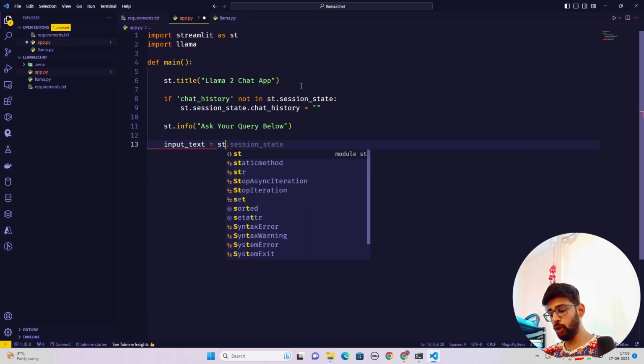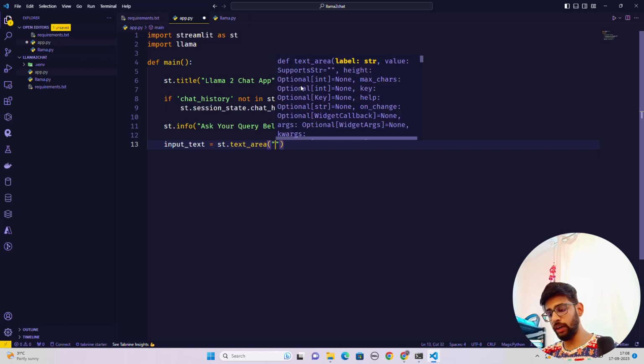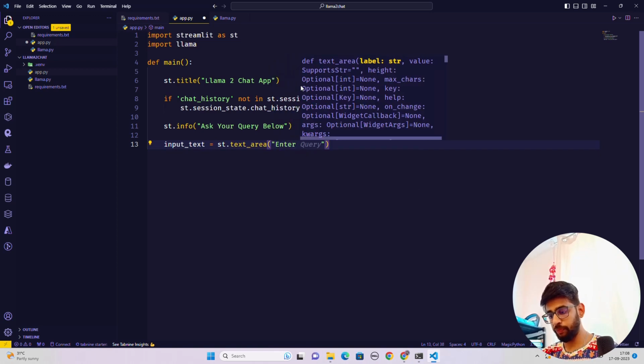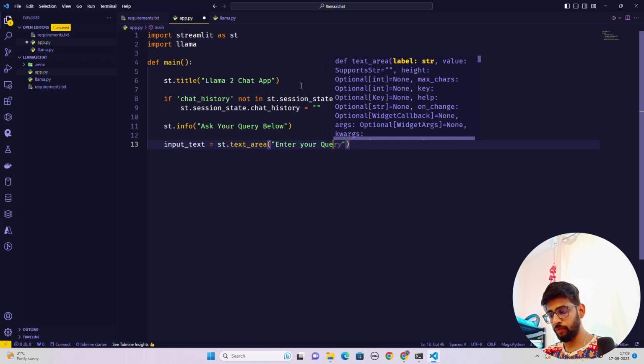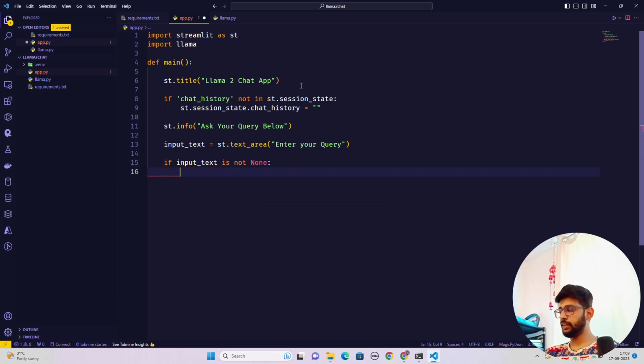So in input_text, I'm going to say ht.text_area, and inside this I'm going to write enter your query. Now we have this input text. We can say if input text is not none, or we can also check the length of that, or that there's a value inside. If you're just hitting the button, it will not work.